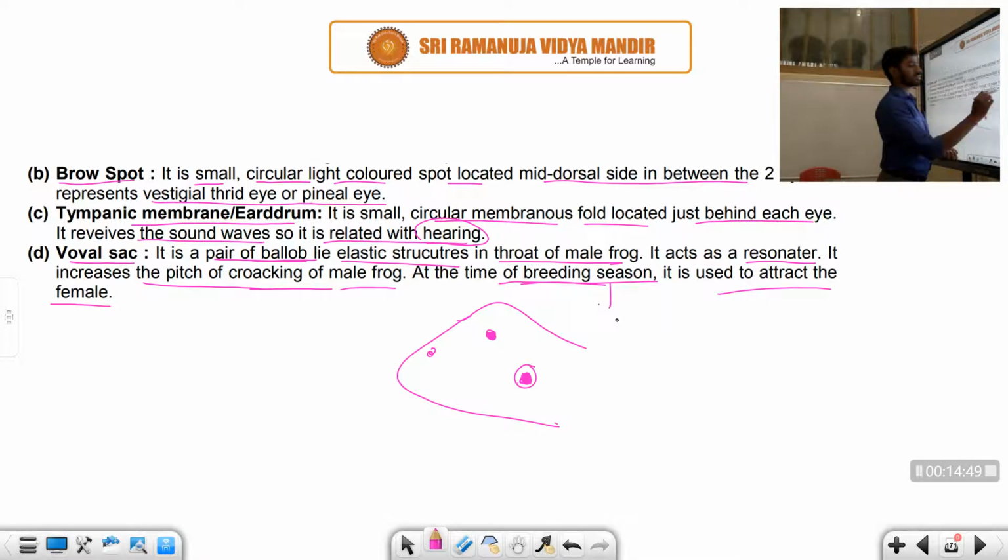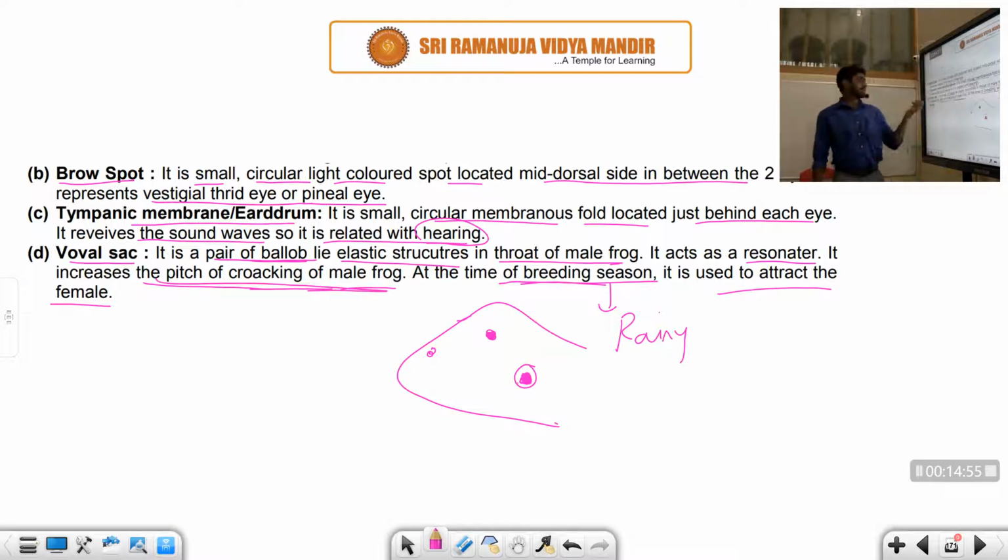at the time of the breeding season, mostly the rainy season. The rainy season is the main breeding season. So it is used to attract the female, right? This is the remarkable property of the male frog: it produces a sound to attract the female.